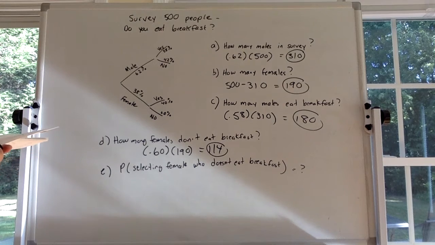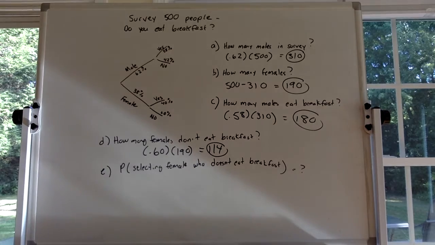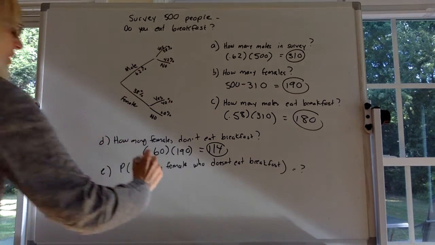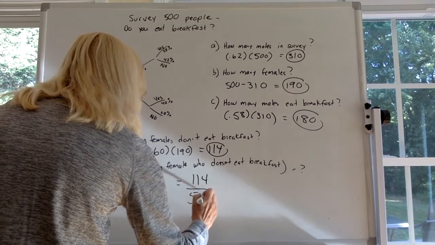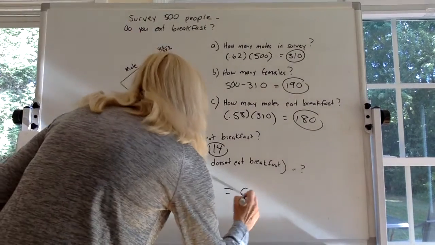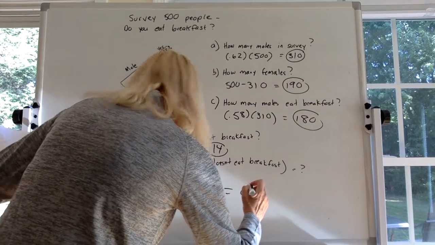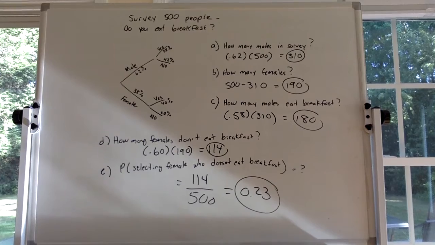And finally, we get a probability question. What's the probability that if we threw all these 500 people in a hat, selected one out, you end up picking a female who does not eat breakfast? Well, we figured out that there was 114 females who don't eat breakfast out of the 500 people that were surveyed. And when you do that on your calculator, you get 0.23. So about 23% chance you get a female who doesn't eat breakfast.